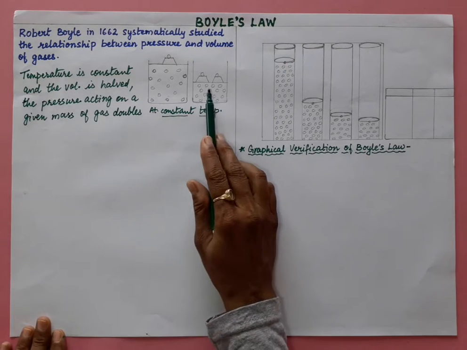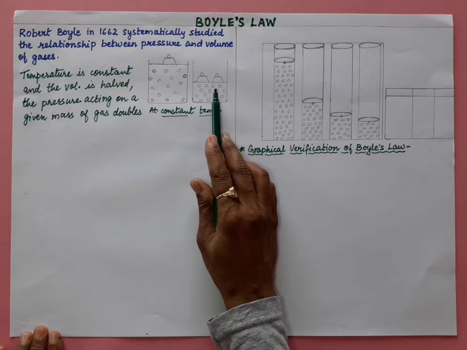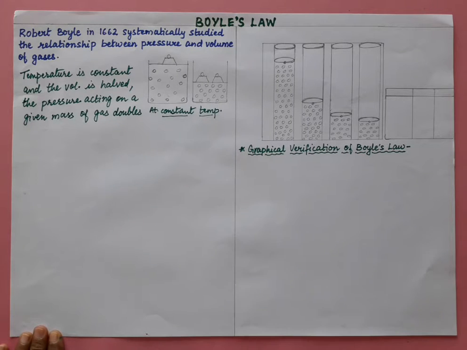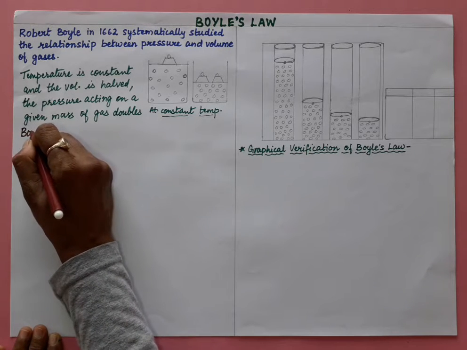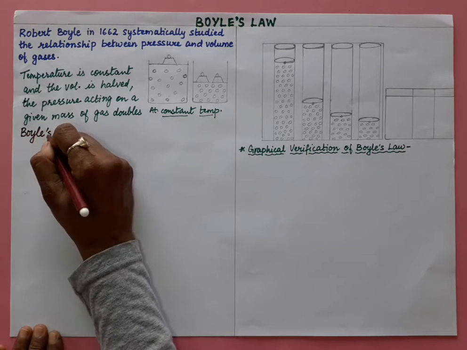So when he increased the pressure, when pressure was doubled, volume was half. So he described this behavior in the form of a law and he stated the law. That law is now known as Boyle's law.